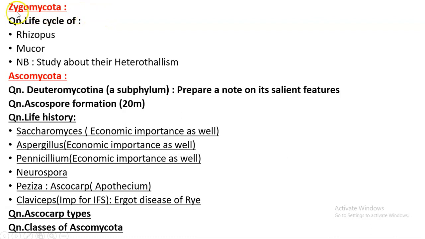We were to see Zygomycota, which we have already completed by seeing the life cycle of Rhizopus and Mucor. Then we have recently started with Ascomycota. In this, we were to see these many life cycles, and we have already completed Saccharomyces. Today we will be completing Aspergillus. Then we have to see Penicillium, Neurospora, Precisa and Claviceps. So after completing Ascomycota life cycles, we will be moving to Basidiomycota. Within Basidiomycota, we have to see the life cycles of Puccinia, Agaricus and Ustilago.